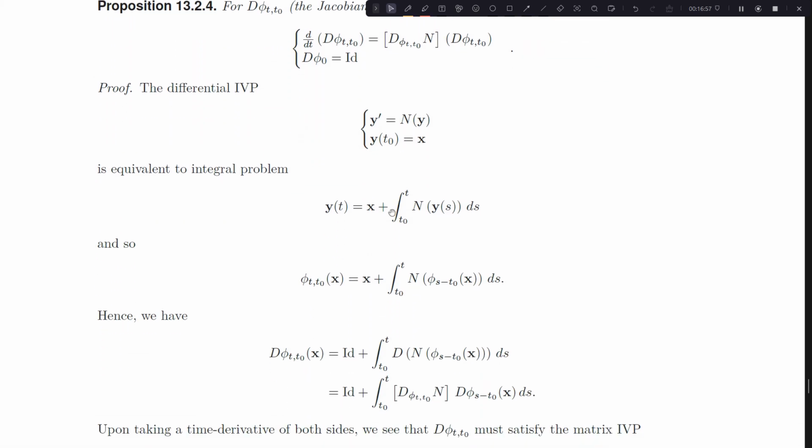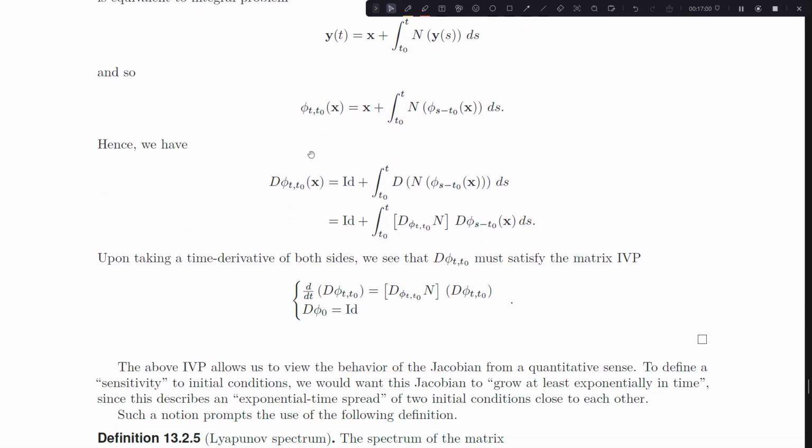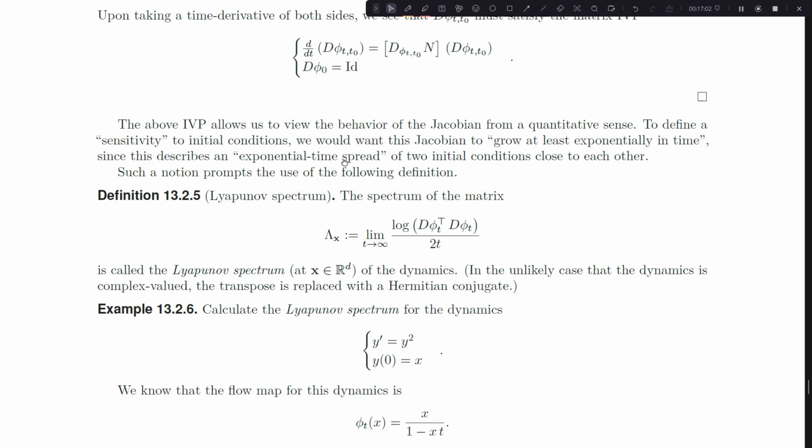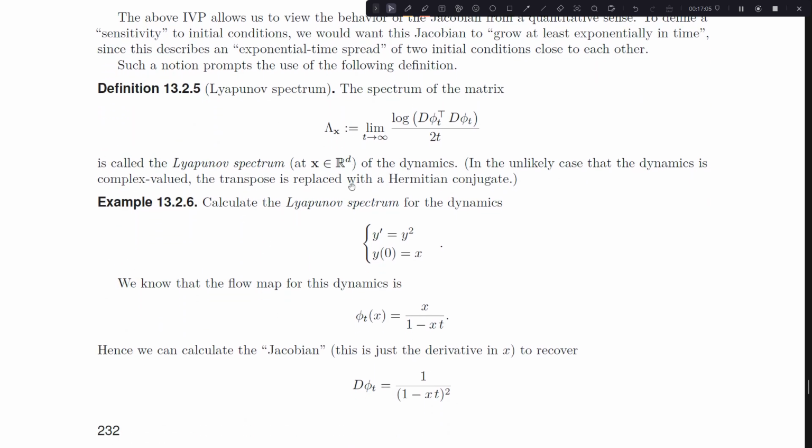I have a proof of it. The proof is not terribly difficult. You just kind of re-represent the flow and take a Jacobian of it. All right, so now we have this idea of the Jacobian of the flow, and now we're almost ready to get to the point of sensitivity to initial conditions.